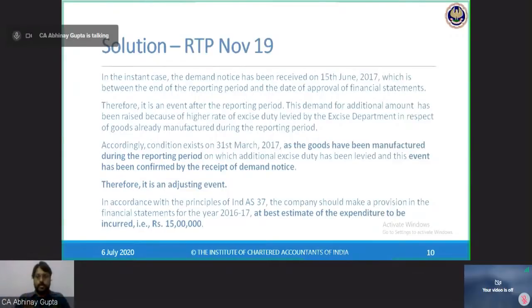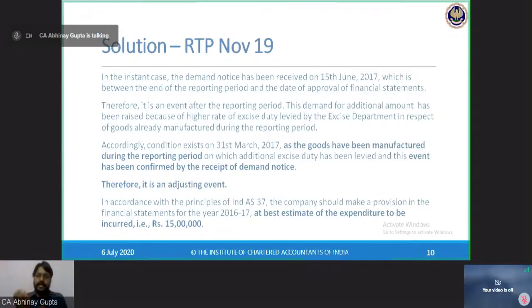So the point of levy of excise duty is on manufacturing. The day I complete the manufacturing process of a particular good, the excise duty becomes payable on manufacturing, irrespective of the fact whether you sell it or you don't sell it. So goods have been manufactured by 31st March. So the point of levy of excise duty, or condition for levy of excise duty, is complied with. Hence, liability should have been recorded.